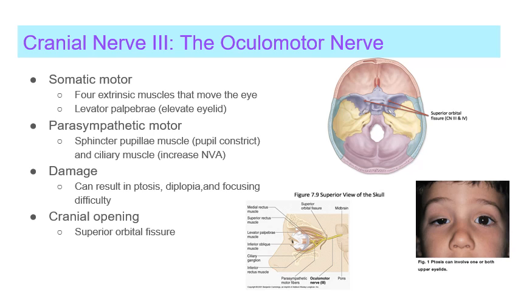In contrast, cranial nerve 3's parasympathetic motor function is to innervate the sphincter pupillae muscle of the iris to make pupils constrict, and to contract the ciliary muscles of the lens of the eye to make them more spherical, which helps with near visual acuity, or NVA. The oculomotor nerve leaves the cranium via the superior orbital fissure and travels to the eye and eyelid. Nerve damage of cranial nerve 3 could cause ptosis, diplopia, and focusing difficulties.